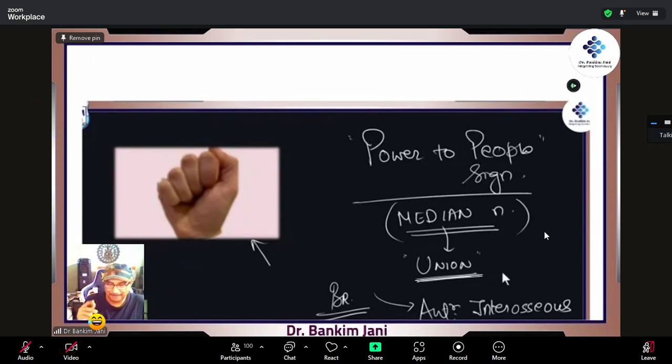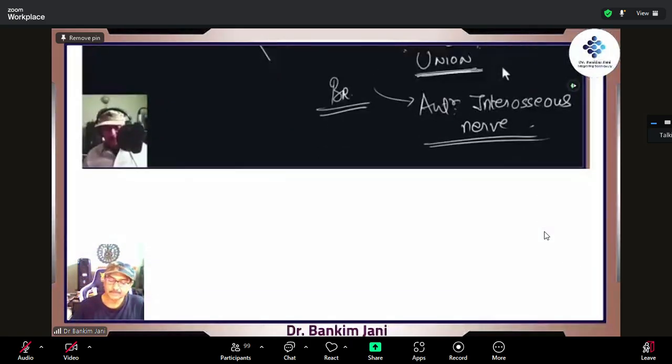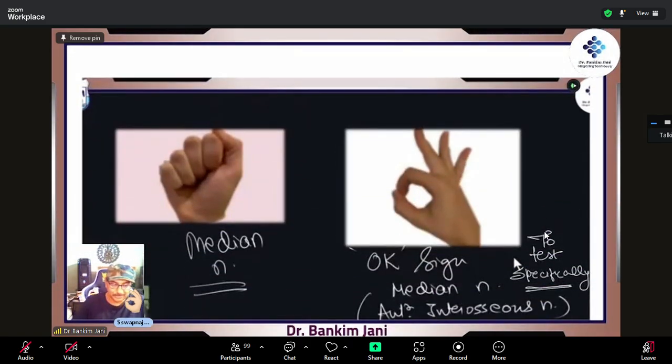So median nerve is there, but there is one branch. If you want to be very specific, if you really want to be very specific, the anterior interosseous nerve is damaged or not. So this, jai ho, that is the median nerve. And which sign will you be doing to check the anterior interosseous nerve? So you'll say, yeah, kya baat hai. Exactly. So this is called the okay sign. So when you do this, they say wow, and that means the anterior interosseous nerve is fine. So this is to test specifically.